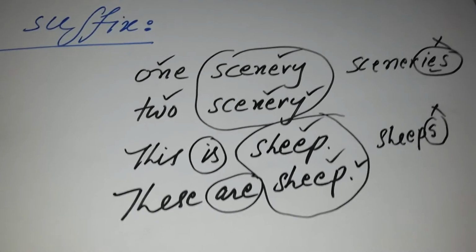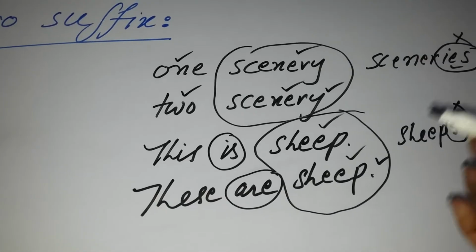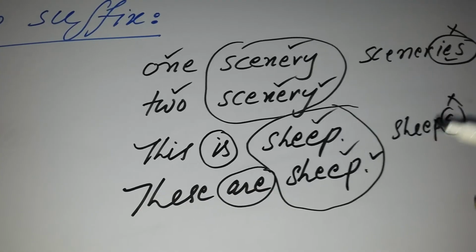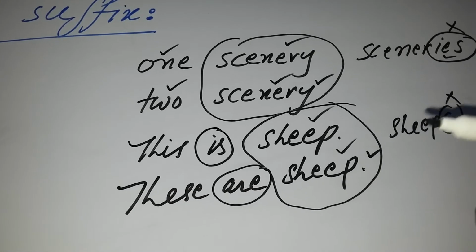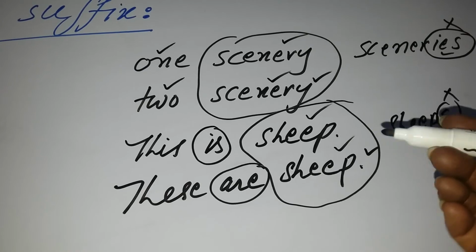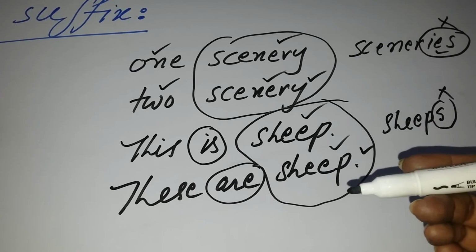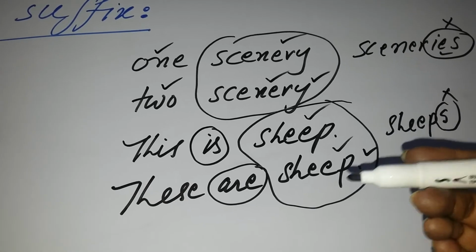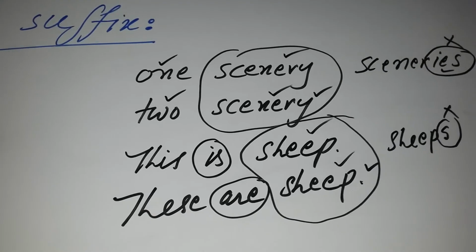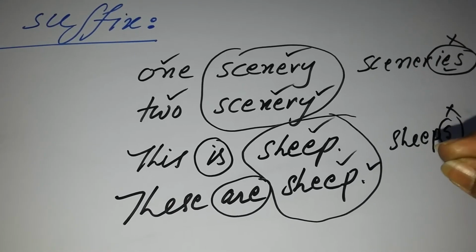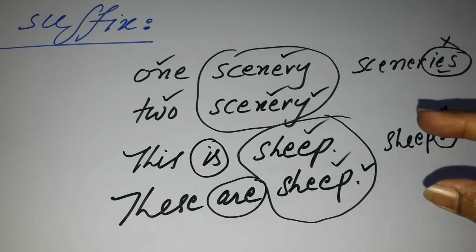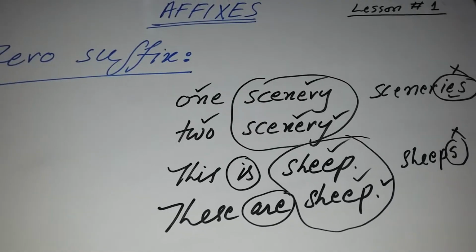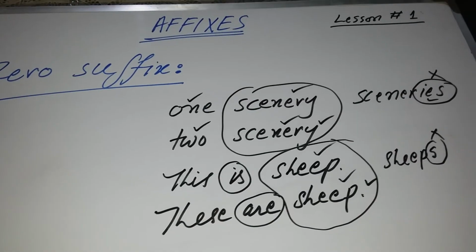If somebody asks you the definition of zero suffix, you can tell them that all those nouns which have the same form in singular and plural have suffixes that are invisible, but they are present over there. This is the definition of zero suffix.